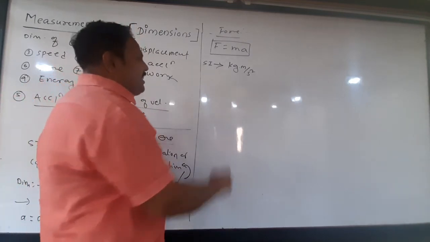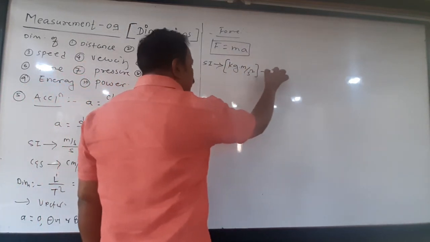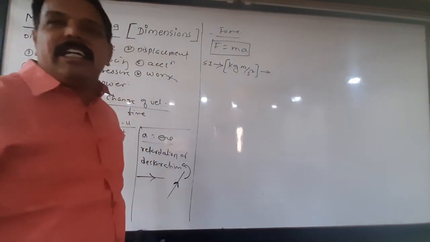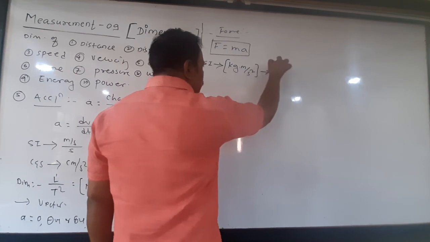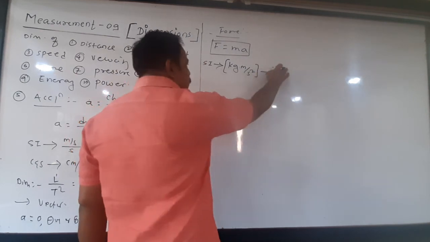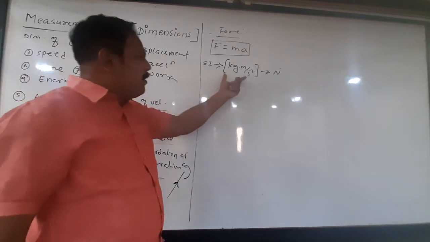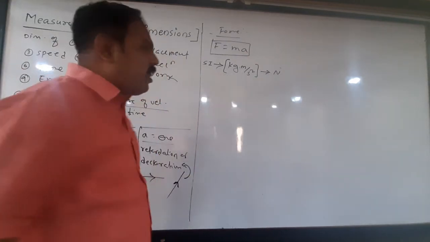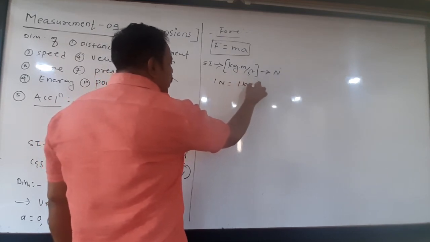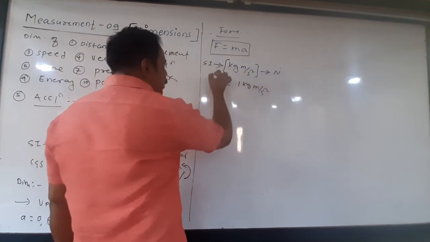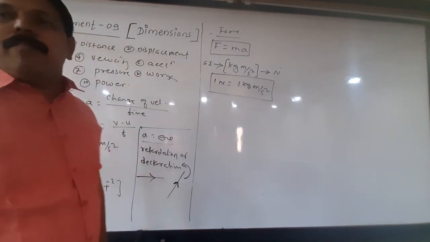SI changed the name of that unit after the great scientist Isaac Newton. That is, the SI unit of force is Newton. Here, kilogram meter per second square is nothing but the Newton. In short, 1 Newton is 1 kilogram meter per second square.